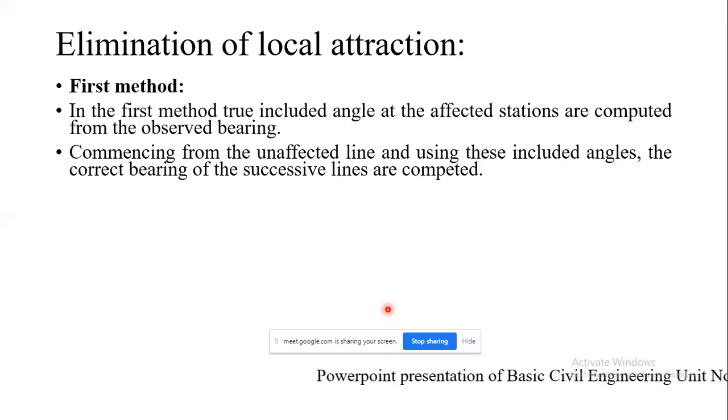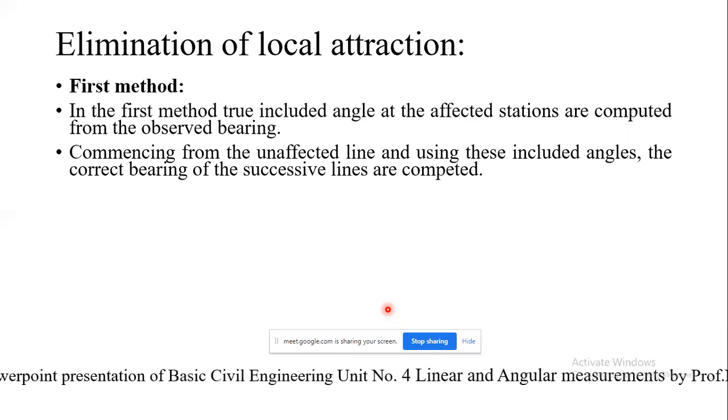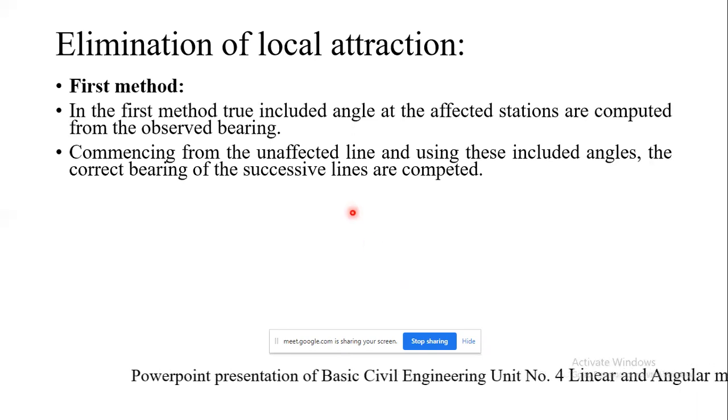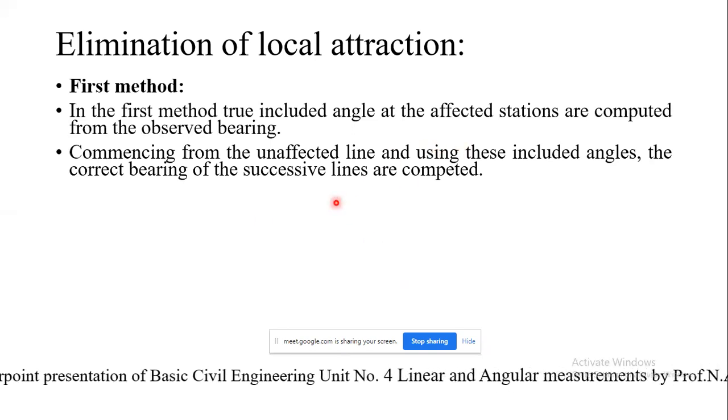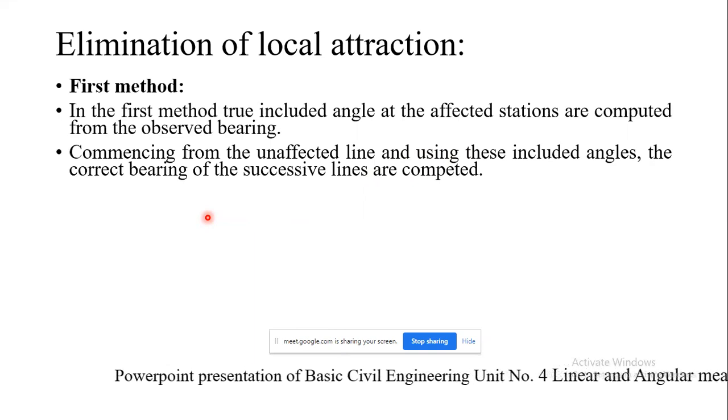So first the included angles are calculated at the affected stations, then we find the line which is unaffected, and from that we start the calculation.